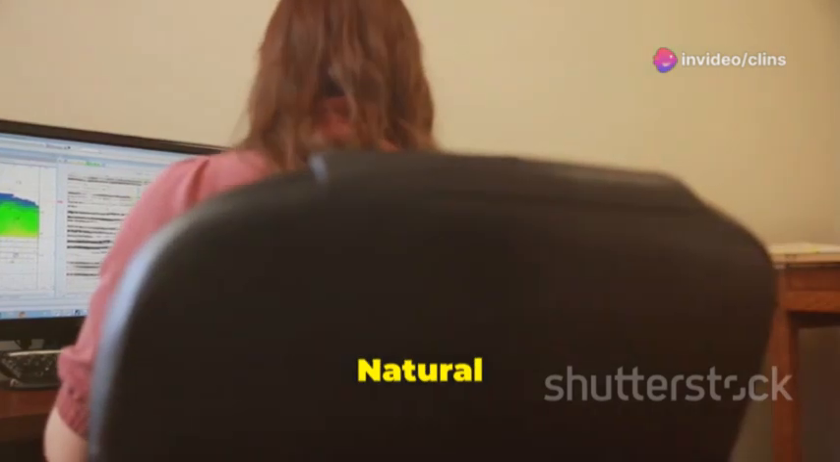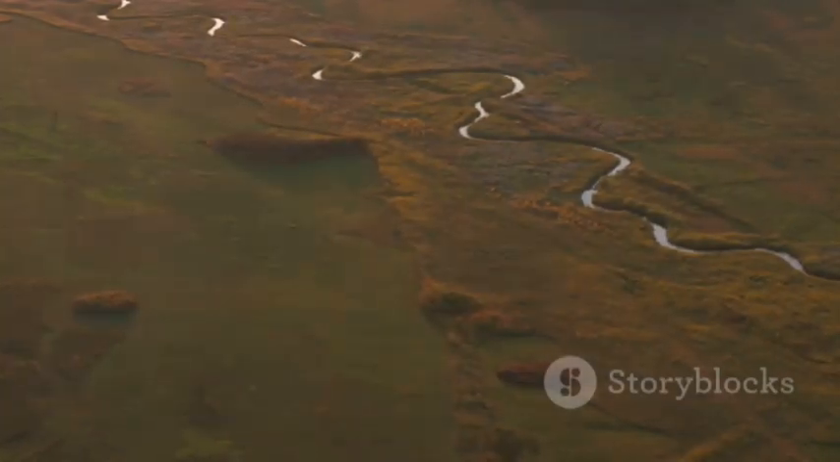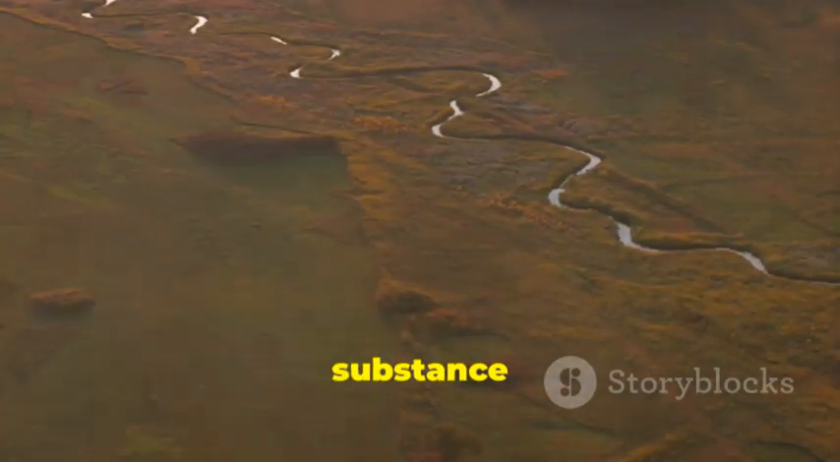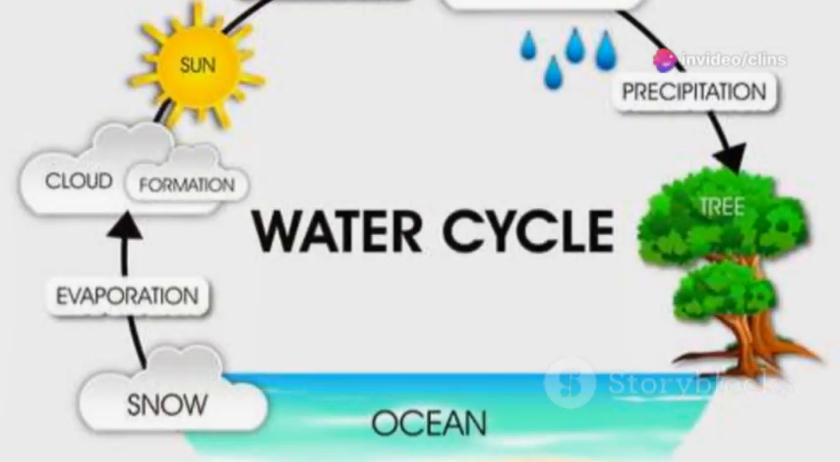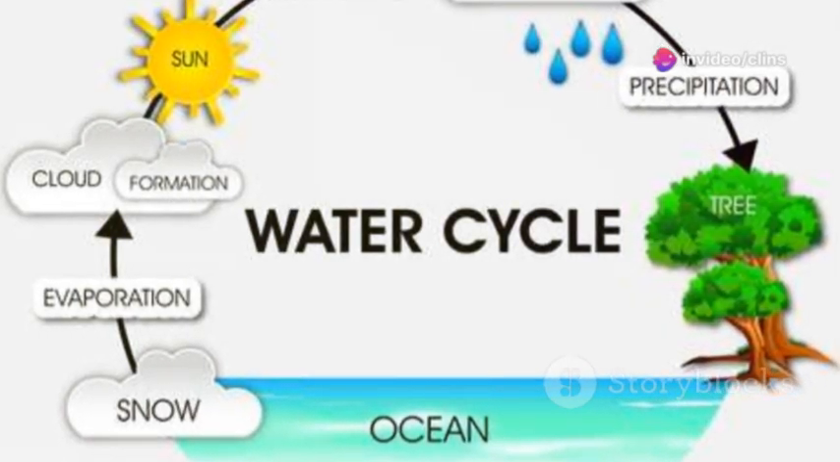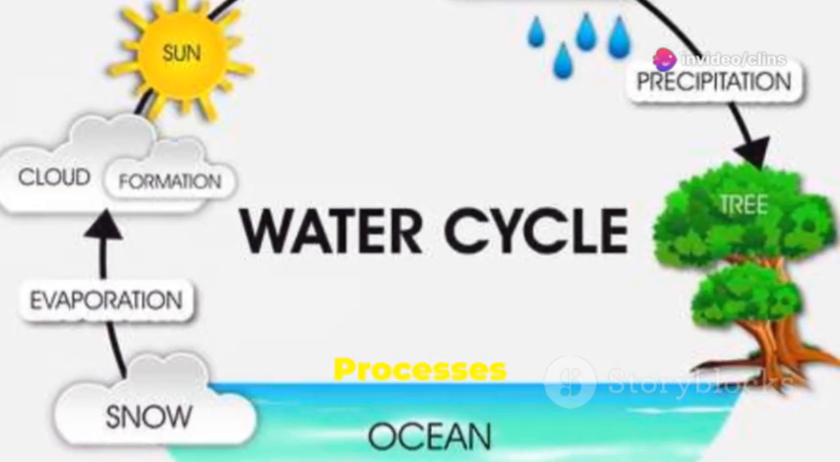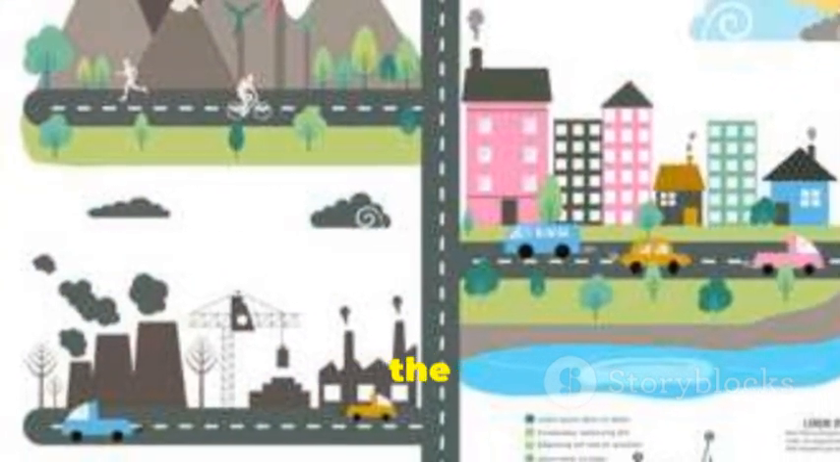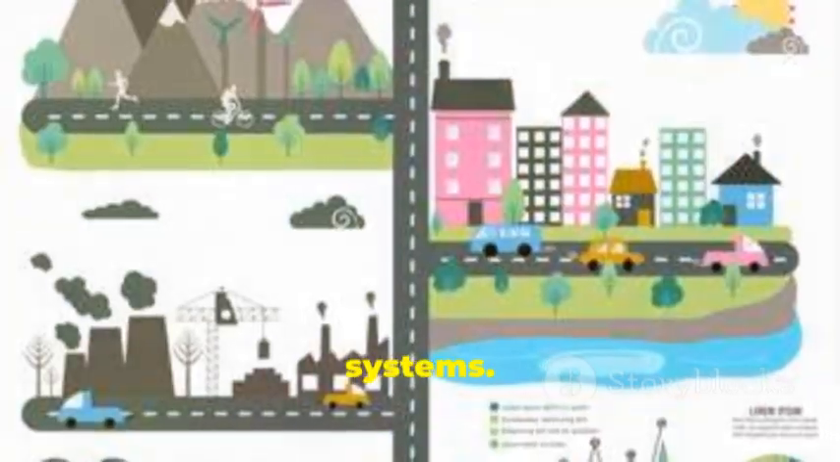Concept of residence time and rates of natural cycles. Residence time, the average time a substance remains in a particular system. Natural cycles, processes like the carbon cycle, nitrogen cycle, and water cycle that regulate the flow of materials through the Earth's systems.